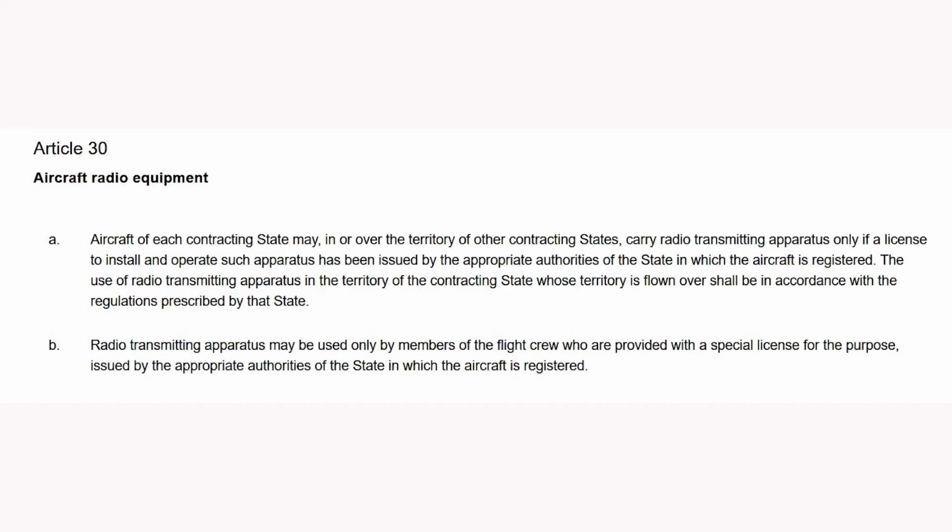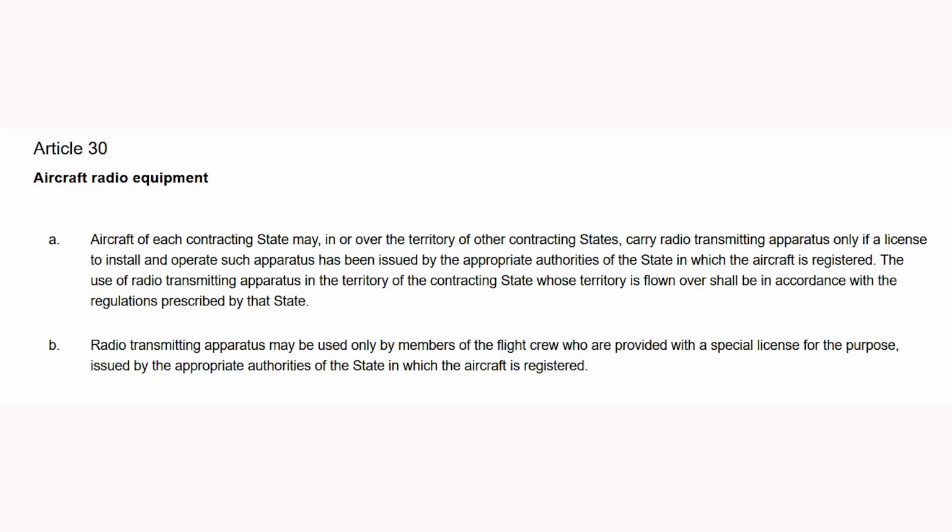Article 30. Aircraft radio equipment. Aircraft of each contracting state may, in or over the territory of other contracting states, carry radio transmitting apparatus only if a license to install and operate such apparatus has been issued by the appropriate authorities of the state in which the aircraft is registered.